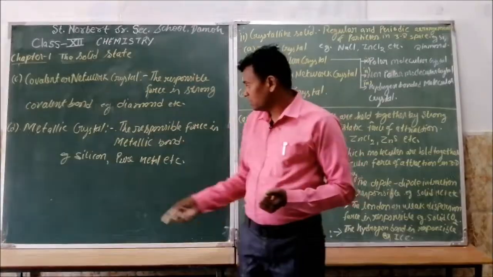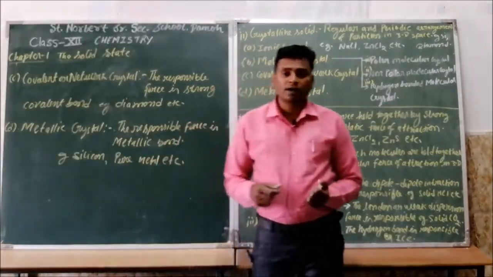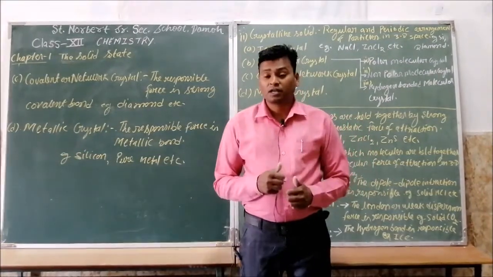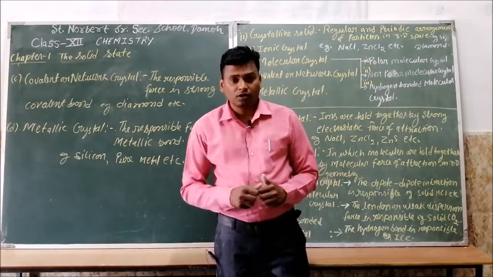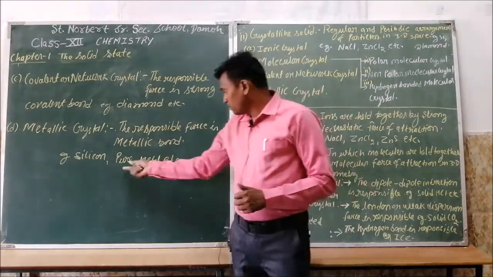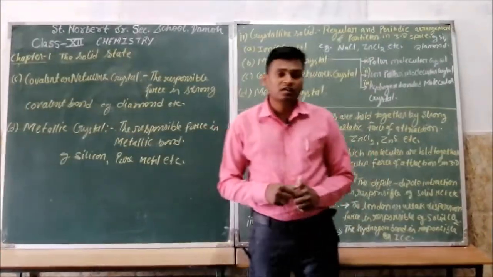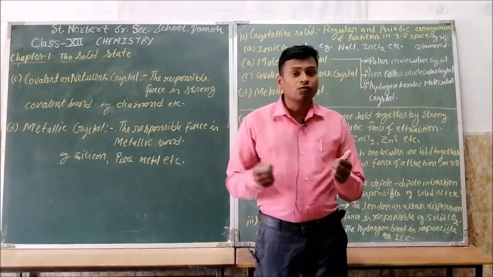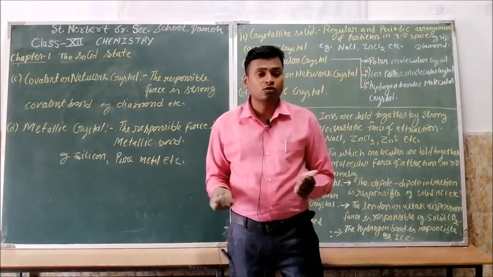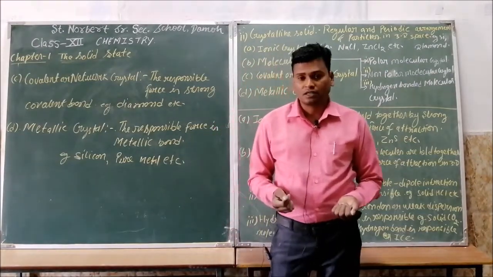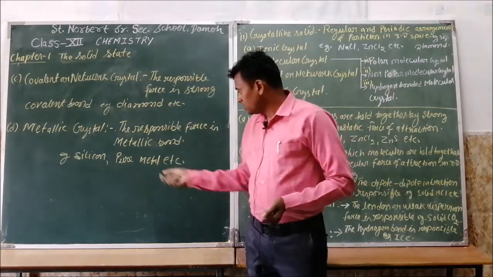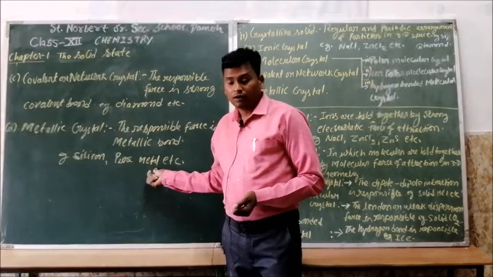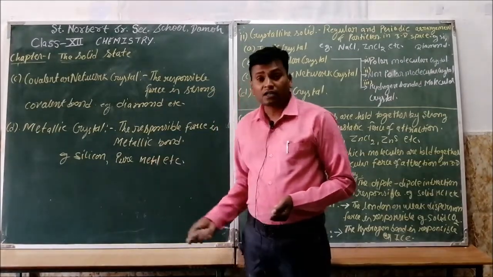For example, silicon, being a metalloid having the characteristics of both metal and non-metal, still forms a metallic bond. Generally all pure metals are in solid form except mercury, because at room temperature mercury is in a liquid state. So the metals which are solid at room temperature form a metallic bond and form metallic crystals.